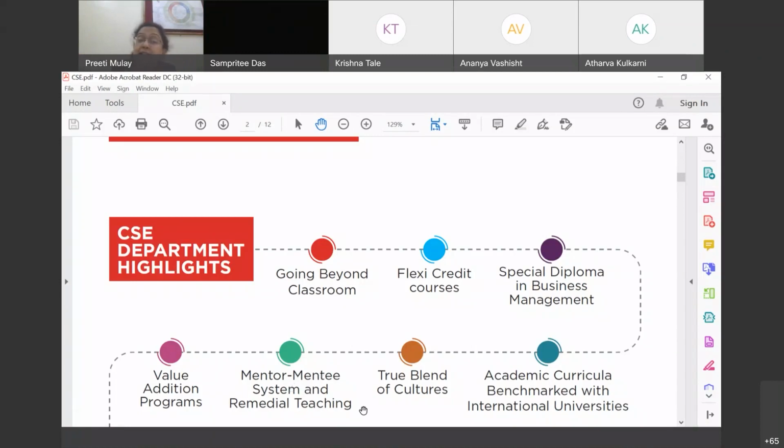In addition to that, there is something called remedial teaching. Remedial stands for if a student is having any doubt, or if a student is absent for a few of the classes, then additional coaching is provided. That is called remedial teaching. Once again, going beyond the classroom. So in addition to the classroom teaching, we are always available in all these respects for our students, right? Yes. So let's move on,